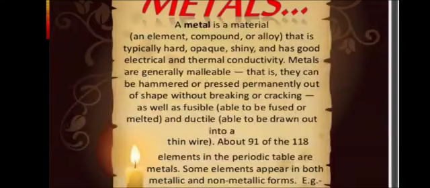For example, iron, aluminium, copper, silver, gold, platinum, zinc, tin, lead, mercury, sodium, potassium, calcium, and magnesium. These elements are placed on the left side and bottom side of the periodic table.